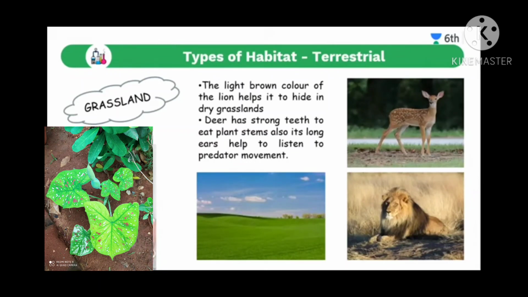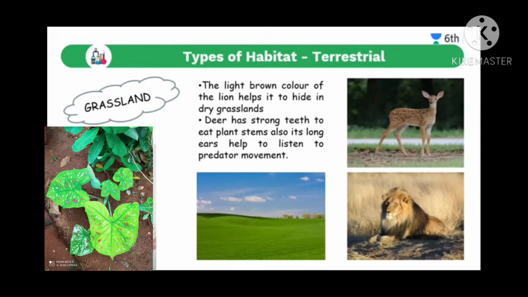Don't get confused, my dears. Components of habitat means biotic and abiotic components. But types of habitat, the 2 important types are terrestrial habitat and aquatic habitat.